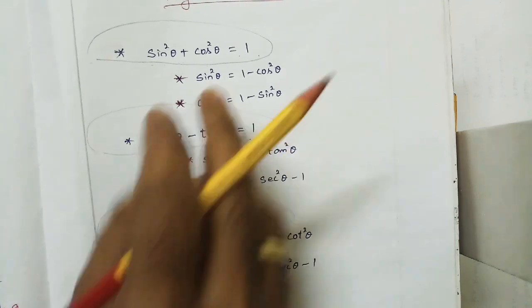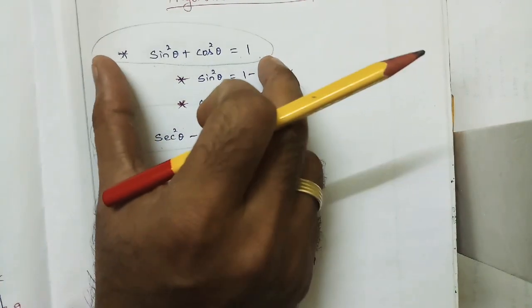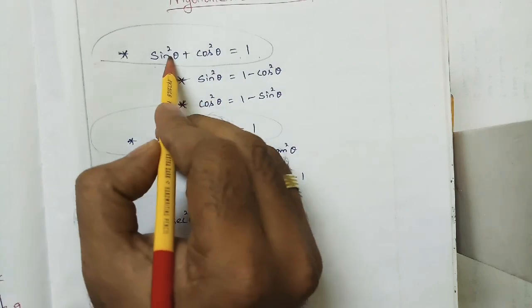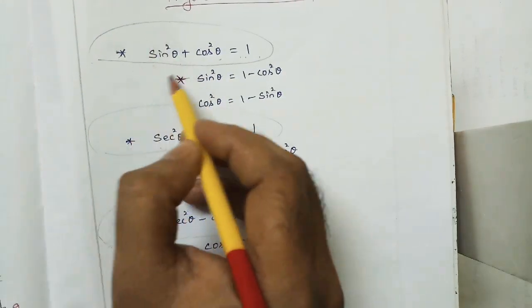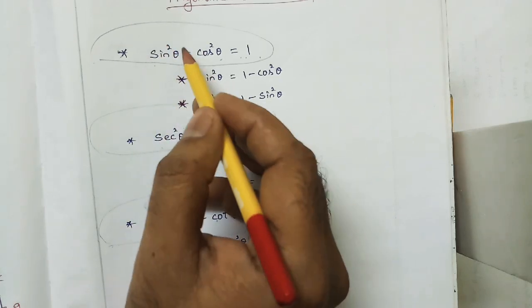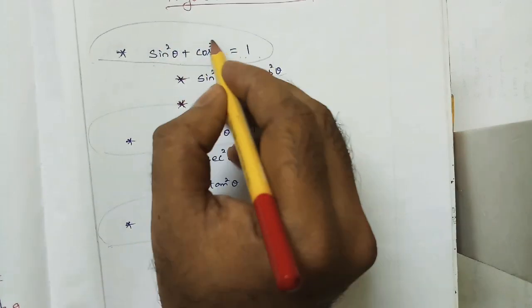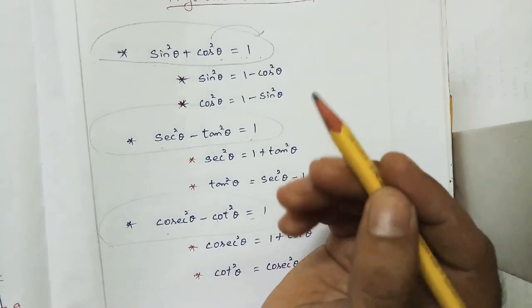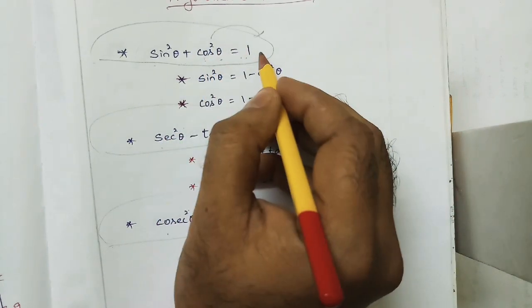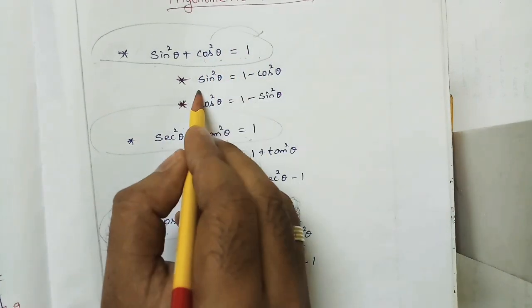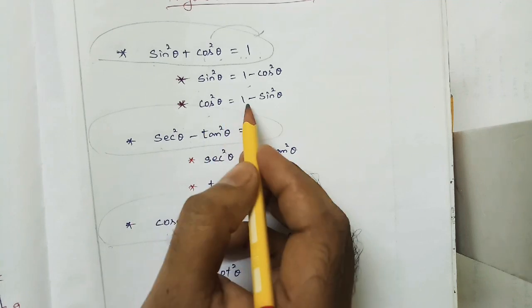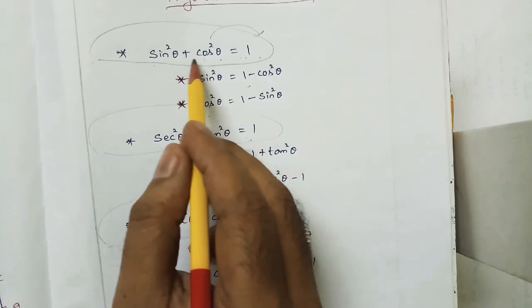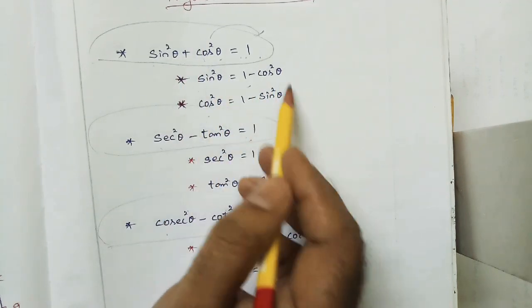It is so simple. This formula is nothing but equation format. Sin square theta plus cos square theta is equal to 1. Suppose I need the value of sin square theta. Then just bring the cos square theta to the RHS. Plus cos square theta will become minus cos square theta. So sin square theta is equal to 1 minus cos square theta. Then cos square theta is equal to 1 minus sin square theta.